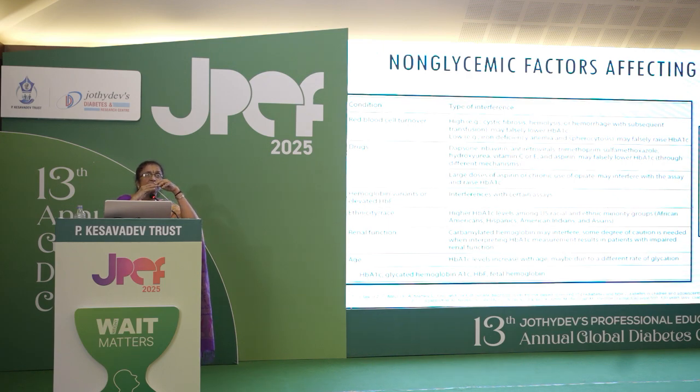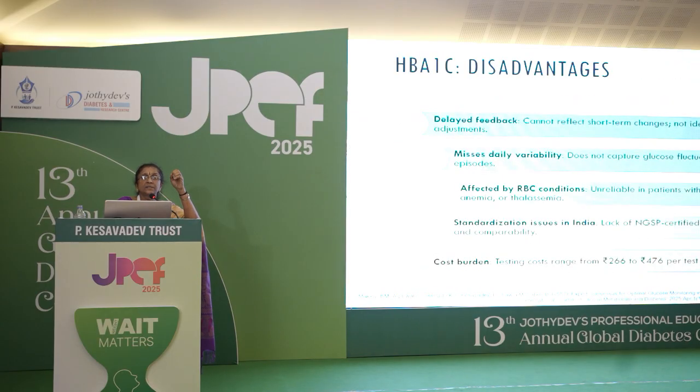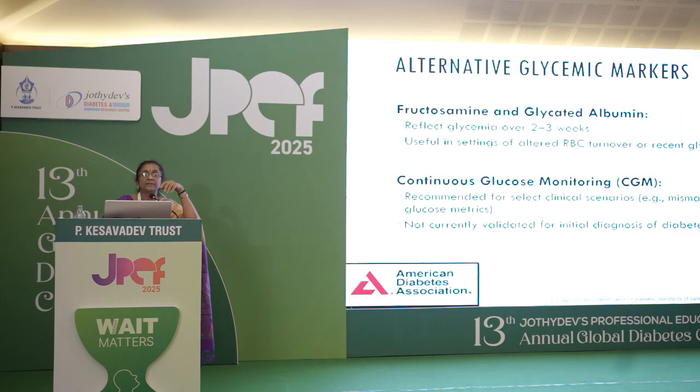One thing one should keep in mind is that in the presence of a homozygous variant of hemoglobin, you cannot do HbA1c in such patients. The disadvantages: we do not get a quick result, it does not reflect short-term changes, we do not know how much the variability is, and as I said, the RBC condition may affect it, and standardization is an issue. So it's very important that it should be done from a standardized institution or lab, and cost burden of course is there. So what are the alternative glycemic markers?